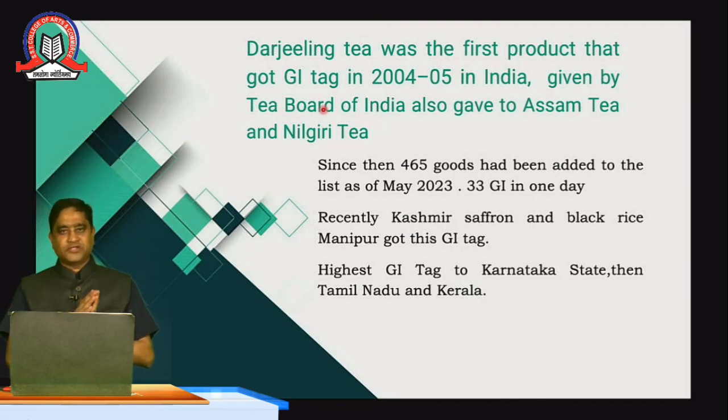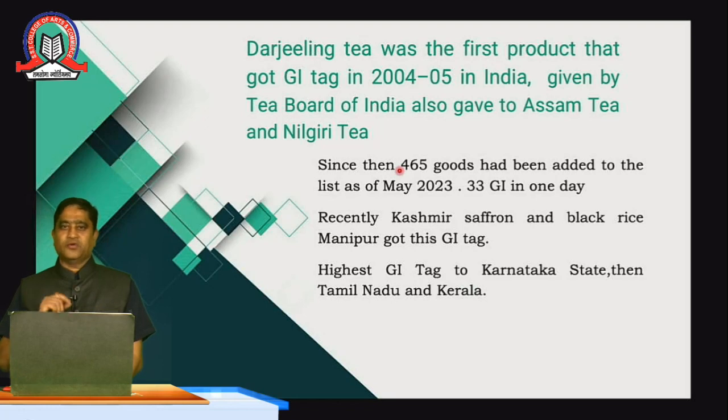So please remember, the GI Act came in 2003, and in 2004 the Darjeeling tea was the first registered, given by the Tea Board of India. Assam tea and Nilgiri tea were also followed. So first was Darjeeling tea, followed with Assam tea, and then Nilgiri tea. So these tea manufacturers or producers got registered into the GI tag. Since then, from 2004 till 2023, 465 goods have been registered, as per the data taken up in this particular slide. As per the May 2023 records, we have 465 goods which have a GI tag.